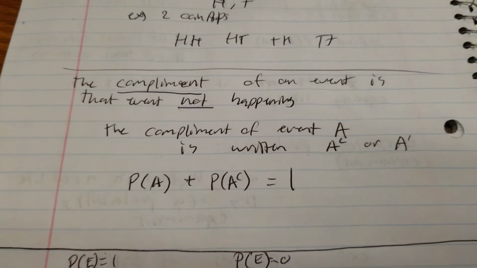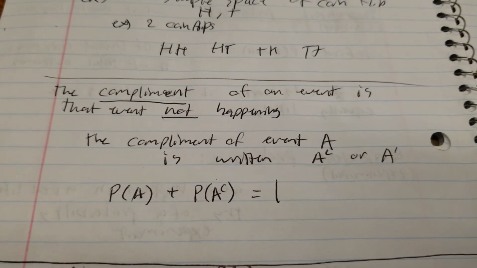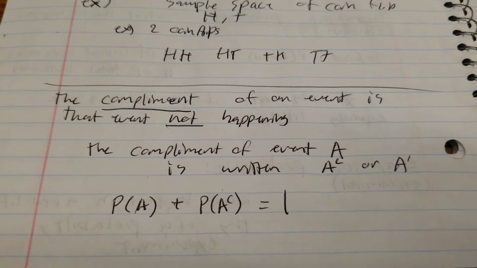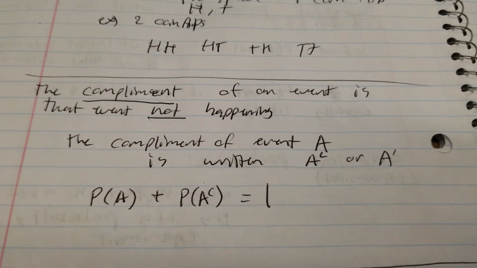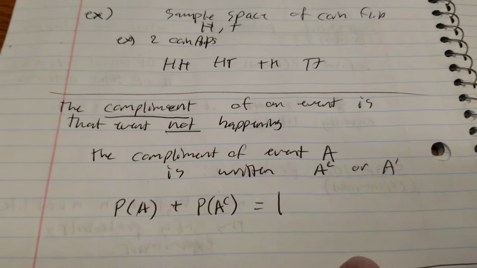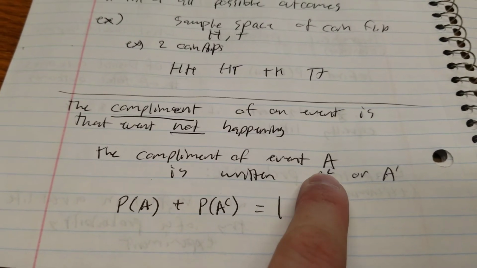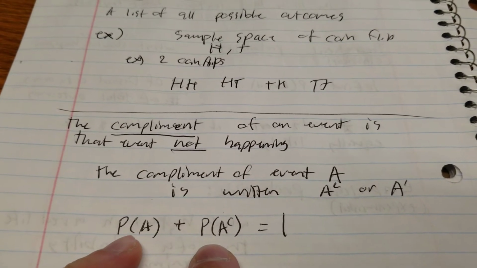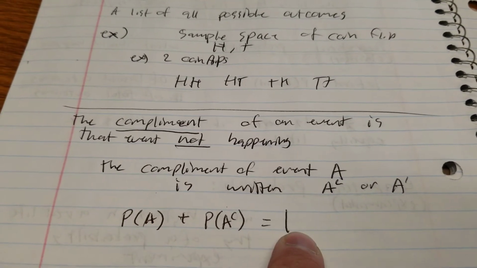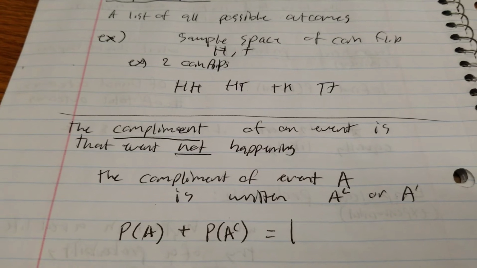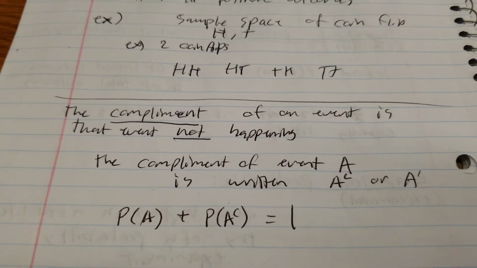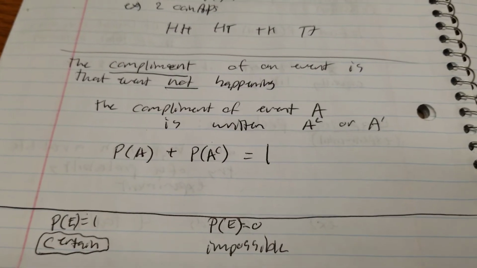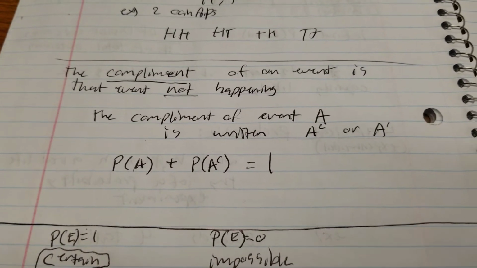We talked about complement. The complement of an event is that event not happening. So what's the complement of Moffat being at work? Moffat not being at work. You can write it as the event with a little c up, its complement. And the probability of an event and its complement's probability have to add up to 1. Because if the probability of me being at work is 90%, then that would be a 10% chance of me not being at work. Together they add up to 100% or 1.